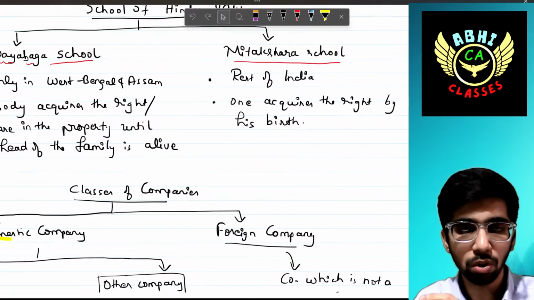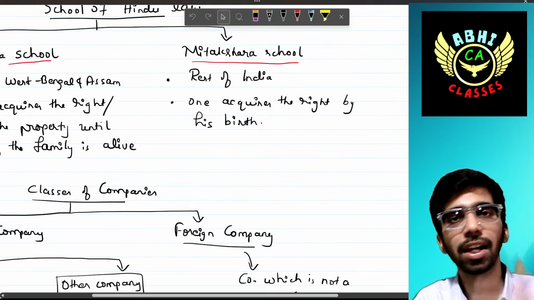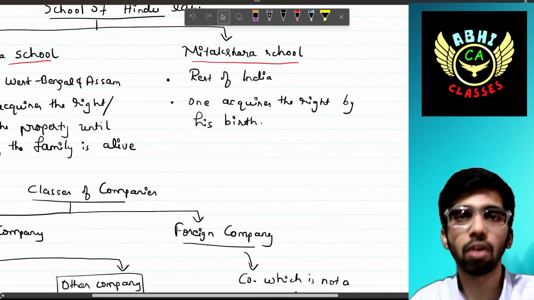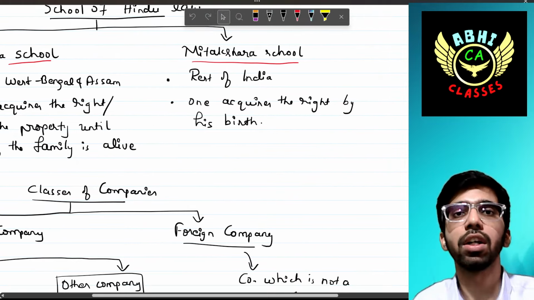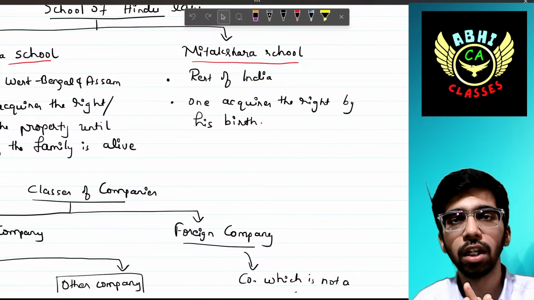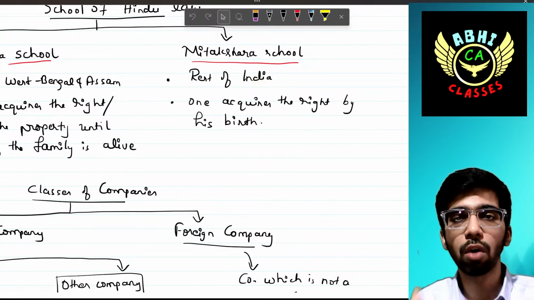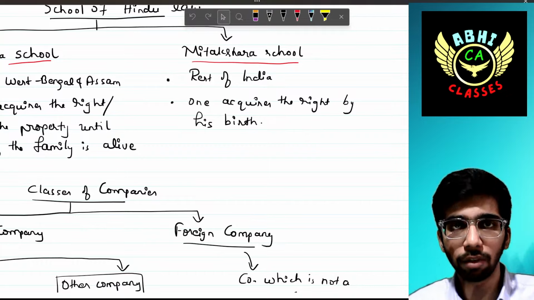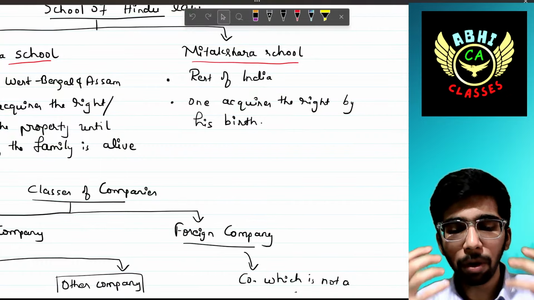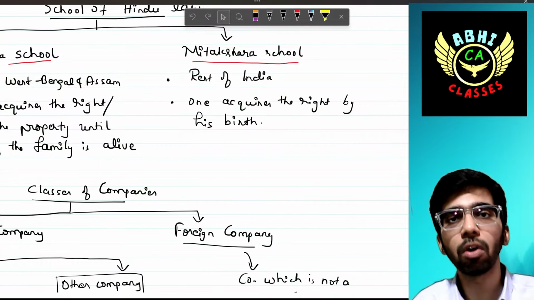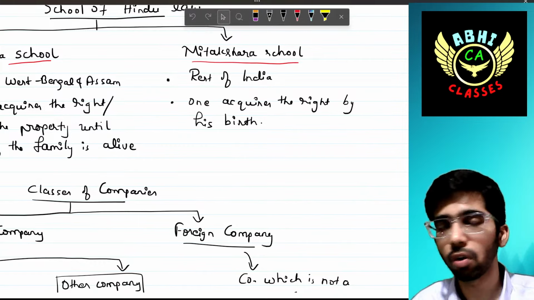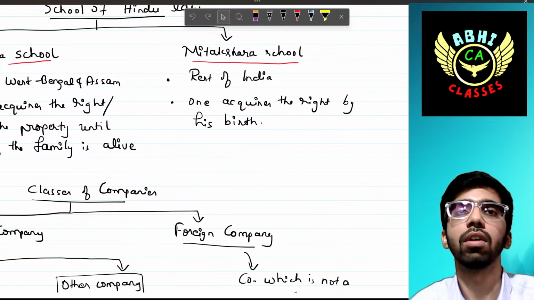Whereas the Mitakshara school is prevailing in the rest of India, in the states of India apart from West Bengal. It says that one acquires the right by his birth. When a person is born, from that point of time only he gets the right over the HUF.